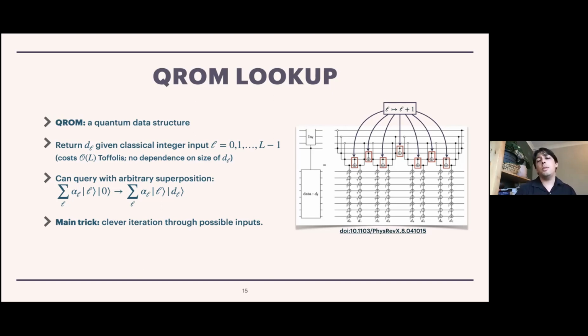So if you tried to implement this idea in the naive way, you'd come up with a Toffoli count that's order capital L log capital L. You quickly realize that you don't need a number of Toffolis that scales with the amount of data to be output, because you can just write those out with CNOTs. And again, we're in a cost model where CNOTs, because they're Clifford gates, are free. But it turns out that there's a cleverer way to iterate through the possible values of little l, such that there's only a need for order capital L Toffolis.